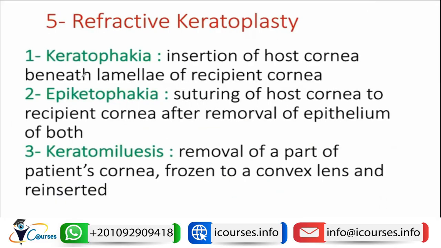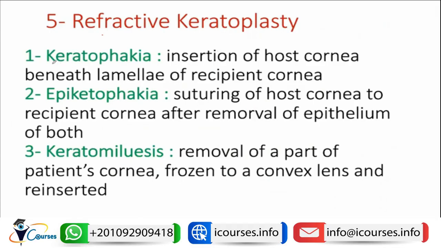The fifth solution to correct the hypermetropia caused by the aphakia is by refractive procedure. They are all the procedures used on the cornea, to shape the cornea in order to correct the refractive power. This can be done before the era of intraocular lenses.